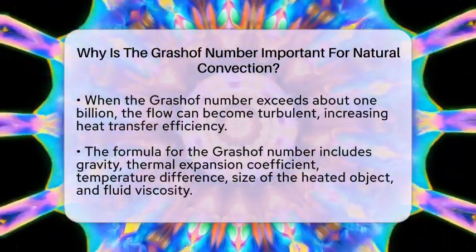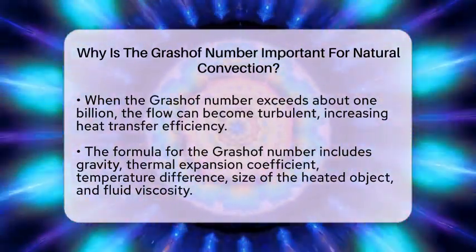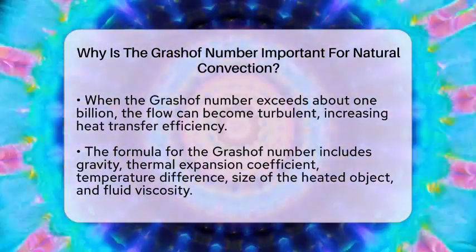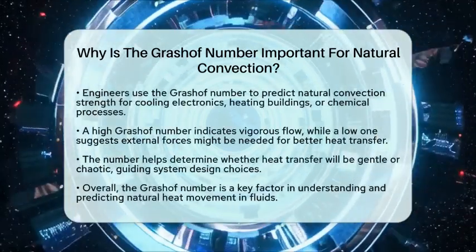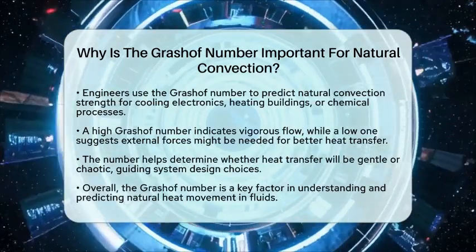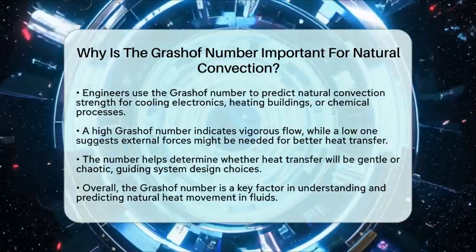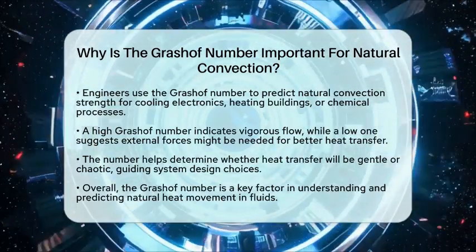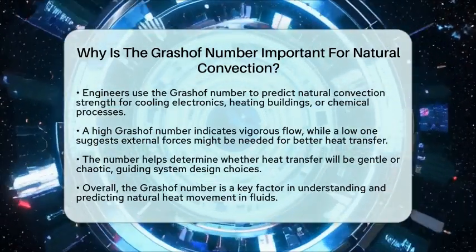Knowing the Grashof number helps engineers design better systems. They can predict if natural convection will be strong enough to cool electronic devices, heat buildings efficiently, or run chemical reactors smoothly. If the number is high, they know the flow will be vigorous, and if it's low, they might need to add external forces to improve heat transfer.